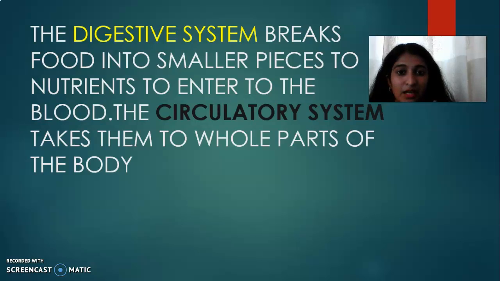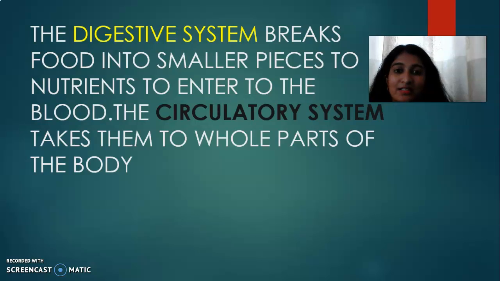After that, the circulatory system does the second job, that is circulating the blood, which has nutrients, to all parts of the body.